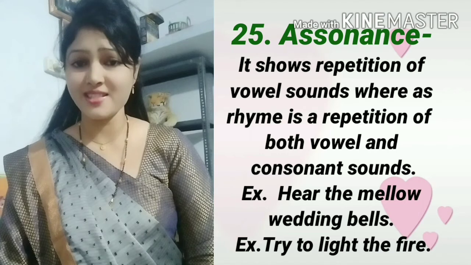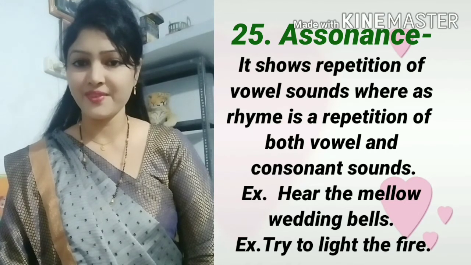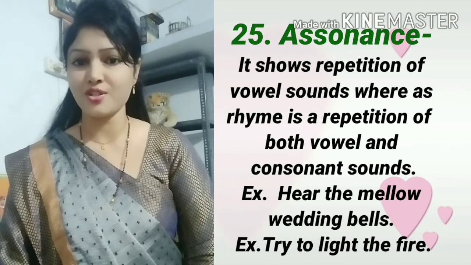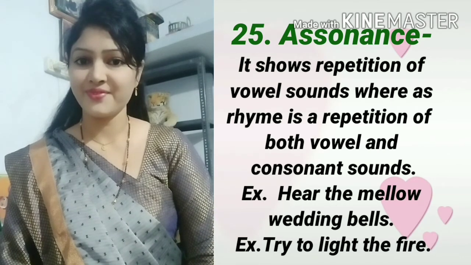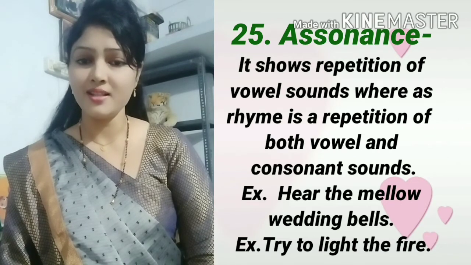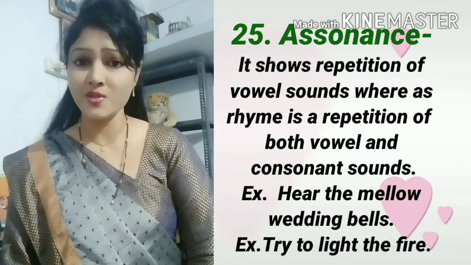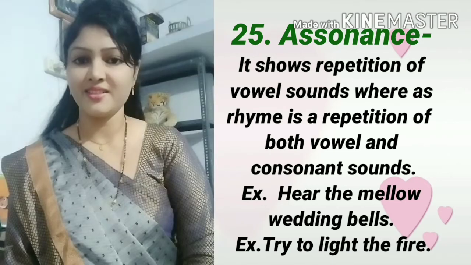Next figure of speech is assonance. Assonance means repetition of vowel sound. Whereas rhyme is a repetition of both vowel and consonant, assonance shows only repetition of vowels.